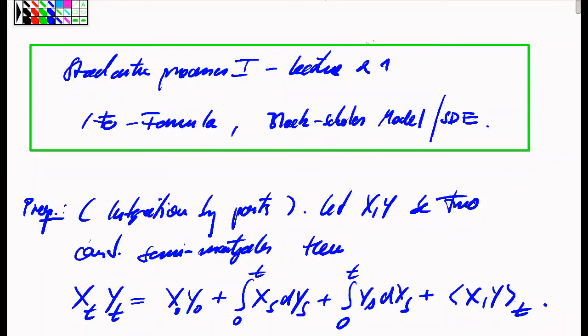Namely, we'll discuss the basic model of the Black-Scholes world, which is a model for the dynamics of the stock price, which is slightly more complicated than a simple Brownian motion that comes with a certain stochastic differential equation. It will be the first moment when we will see a stochastic differential equation, and we will show that geometric Brownian motion is in fact the solution to the Black-Scholes stochastic differential equation by applying the Ito formula.